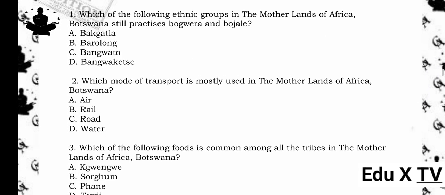1. Which of the following ethnic groups in the motherlands of Africa, Botswana, still practices Bagwera and Bojel? A. Bagatla. B. Baralong. C. Bangwato. D. Bangwakits. The answer is A. Bagatla. Reason being, Bagatla is one of the ethnic groups in Botswana that still practices Bagwera, male initiation, and Bojel, female initiation, as part of their cultural heritage.